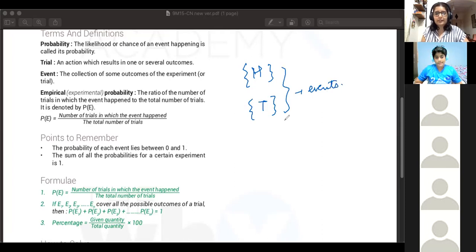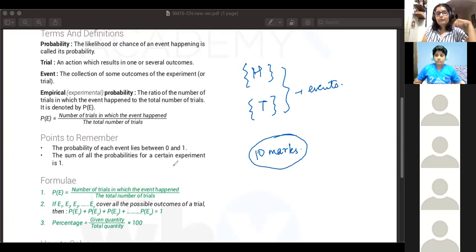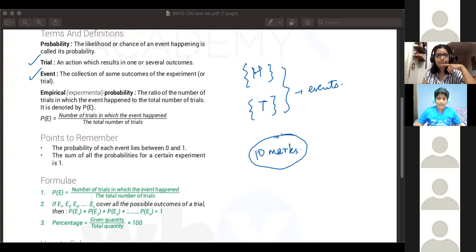So let's say you're giving a test, a simple 10-mark test. In this, multiple outcomes are possible. Either you can get 10 out of 10 or 9 out of 10 or 8 out of 10. Can you identify what is the trial and what is the event in that scenario? Ma'am, solving the exam is the trial.